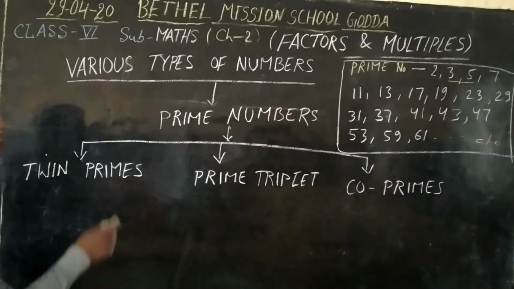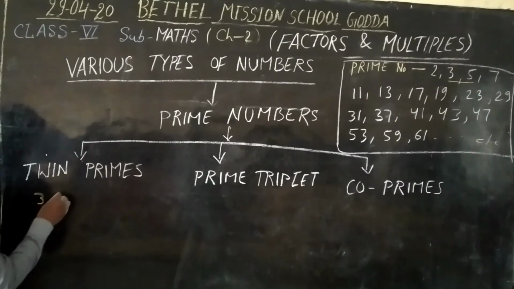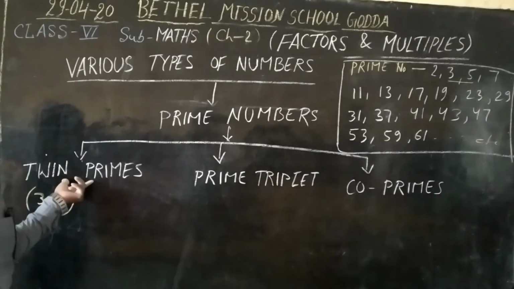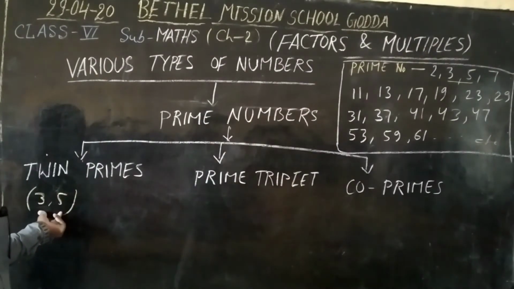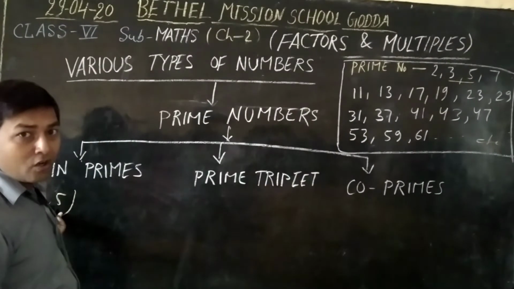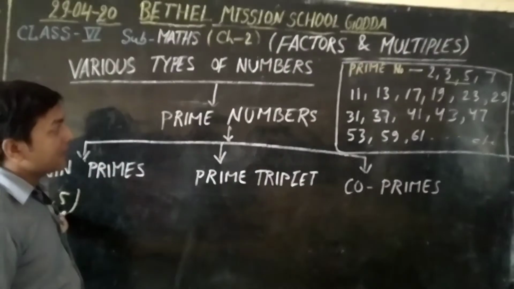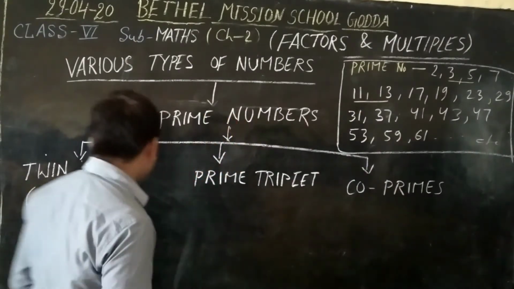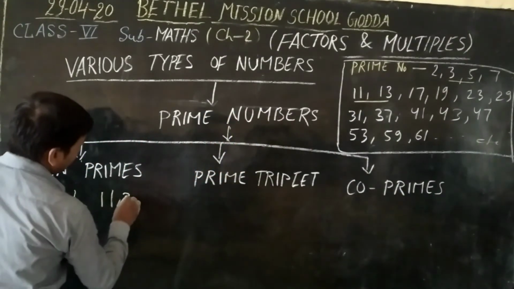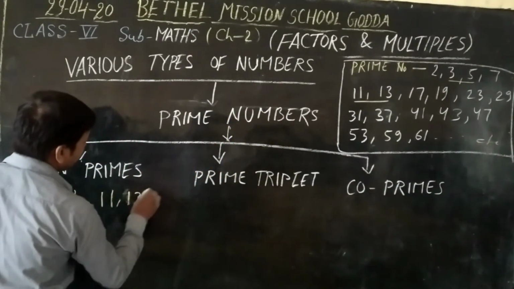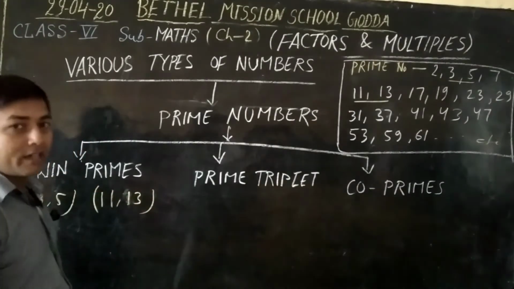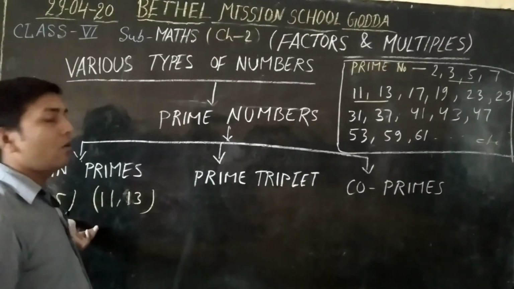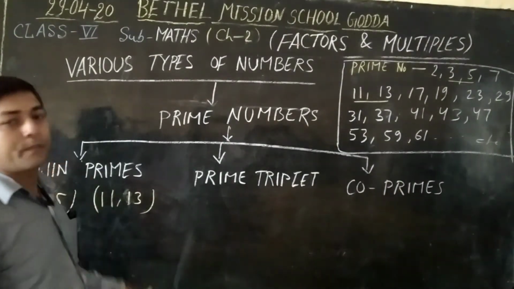This is an example of twin primes because they are consecutive. And another example we can take is 11 and 13. This is also a pair of consecutive odd prime numbers. Okay, so these are called twin primes.